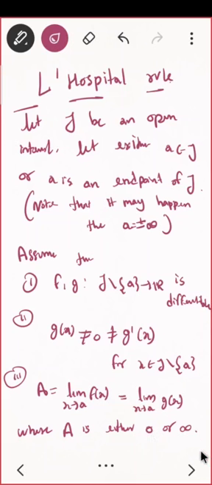Then actually I should write like this. Let us define first. Assume that b is limit x extending to e of f dash of x upon g dash of x.